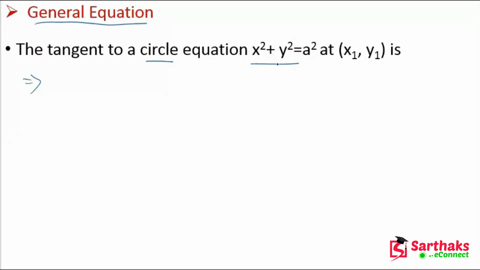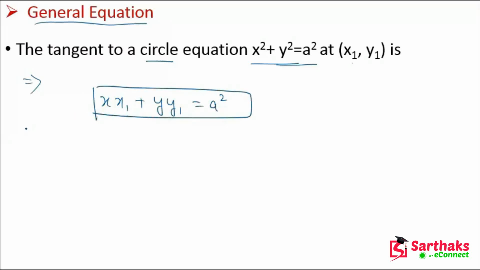This is the equation of the tangent at (x1, y1).